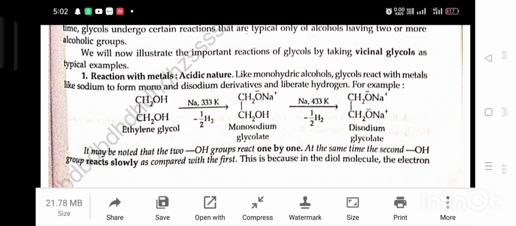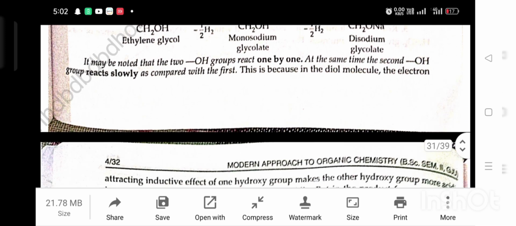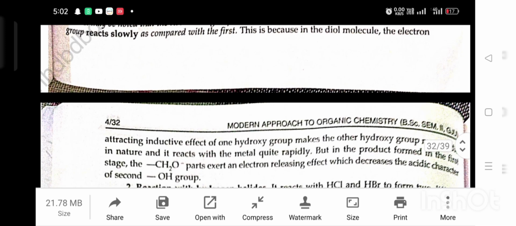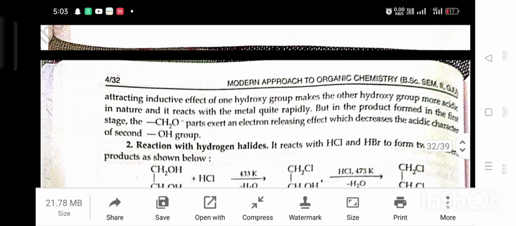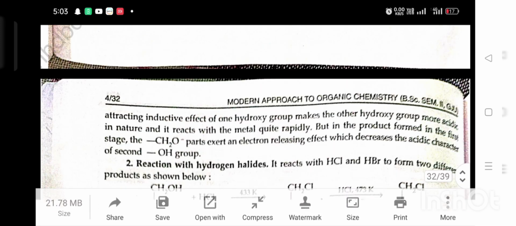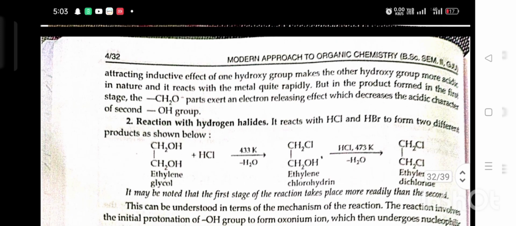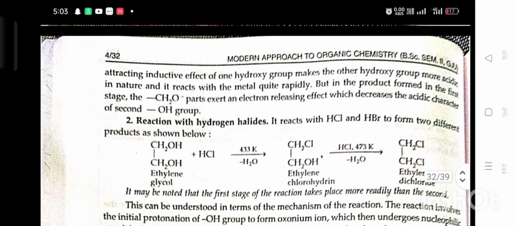This is because in the diol molecule, the electron attracting inductive effect of one hydroxyl group makes the other hydroxyl group more acidic in nature, and it reacts with metal quite rapidly. But in the product formed in the first stage, the CH2O- group exerts an electron releasing effect, which decreases the acidic character of the second OH group.